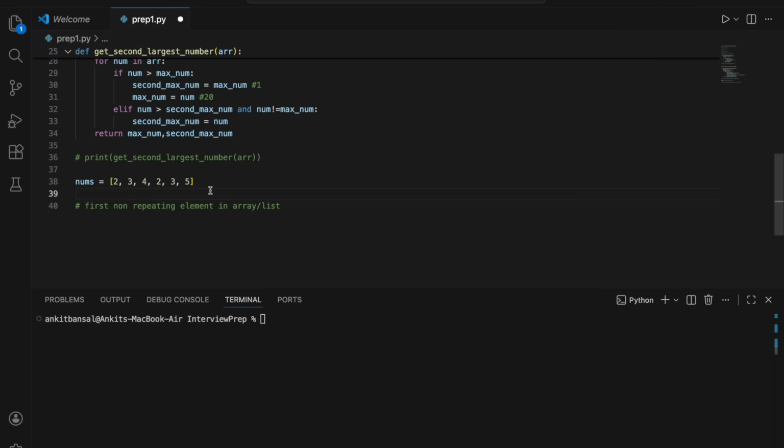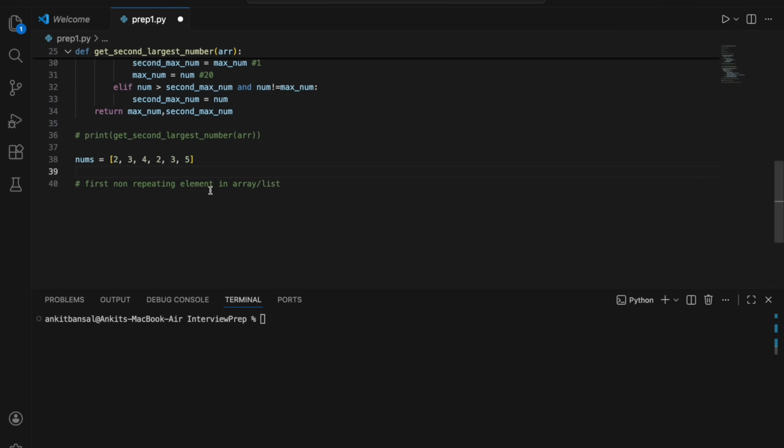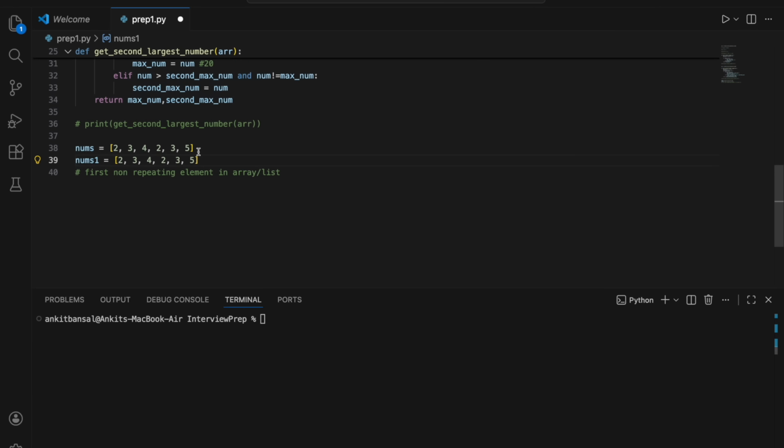So let's see how we can solve this. One brute force method is, let's say I create nums, and let's say I create one more, nums1. I'm just telling you how you would do it. I don't actually have to create it, I can use nums twice in my program, but this is just to explain. So I will pick the first element, and I will check whether it is there or not in the remaining part. I will not check the first element itself, I will check in the rest. If it is there, then this is not a non-repeating element. This is a repeating element basically.